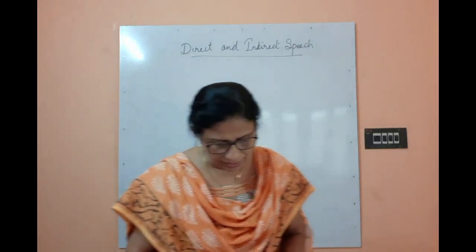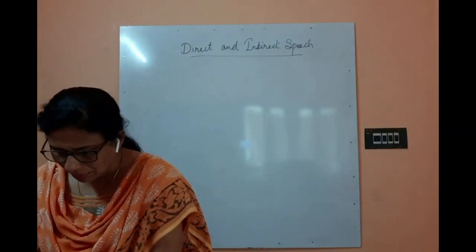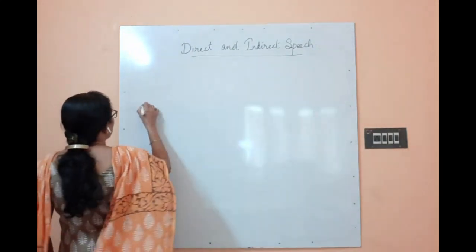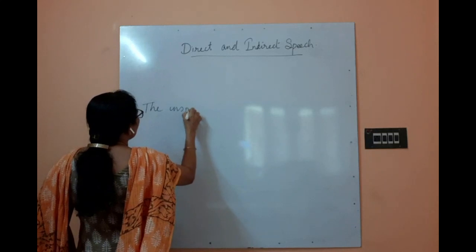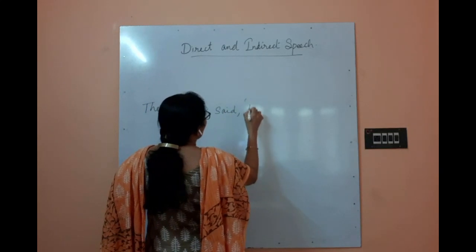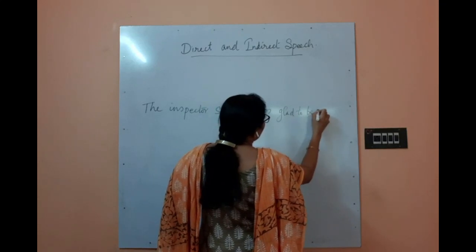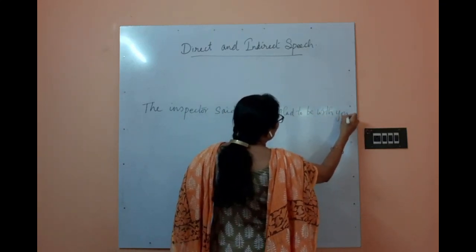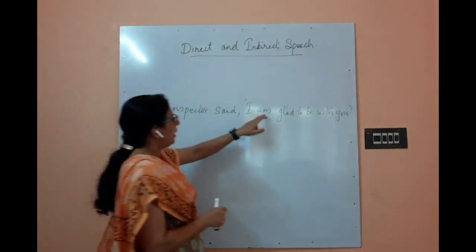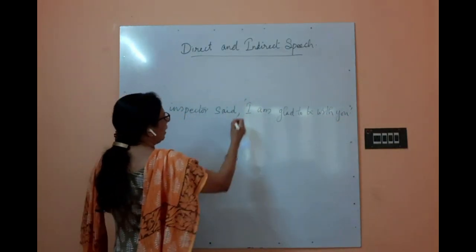So I'll write a sentence. I'm glad to be with you, the inspector said. Quote: I am glad to be with you. So, the inspector said, I am glad to be with you. And you can see that this part is separated with the help of a comma.